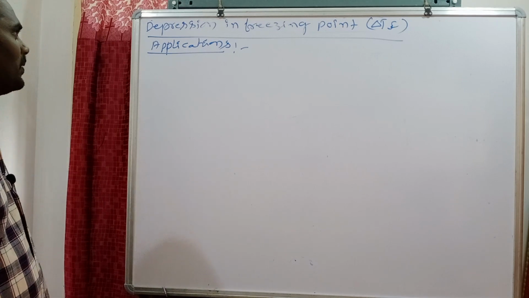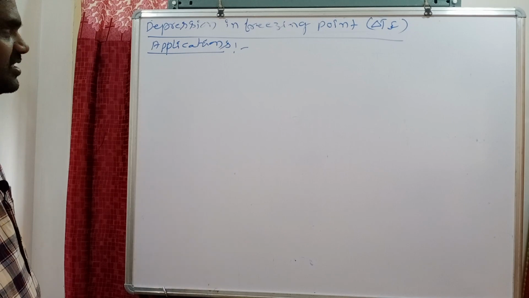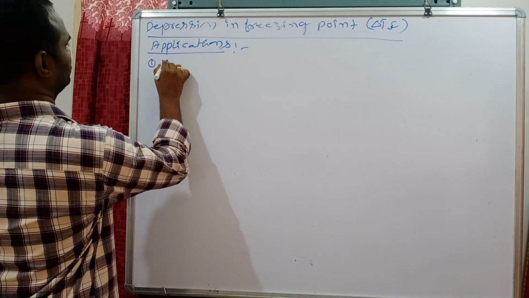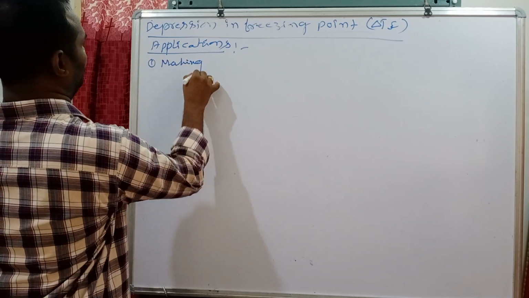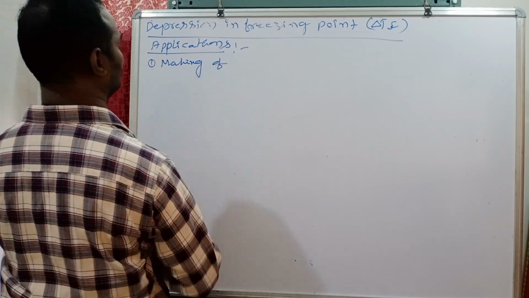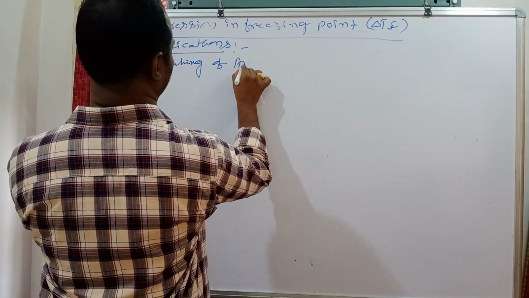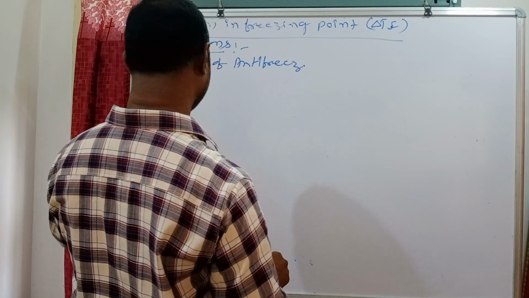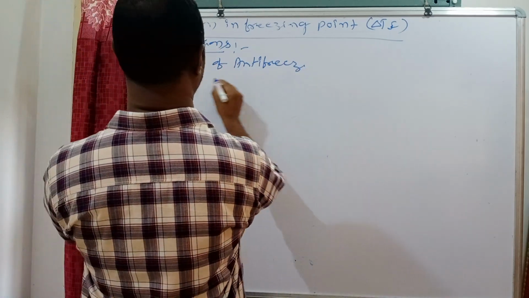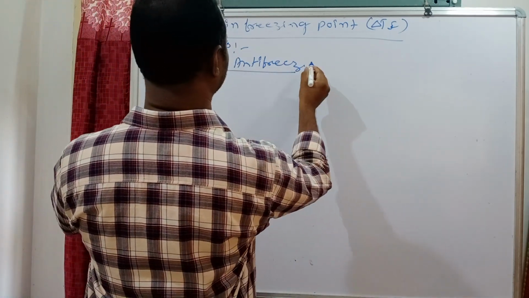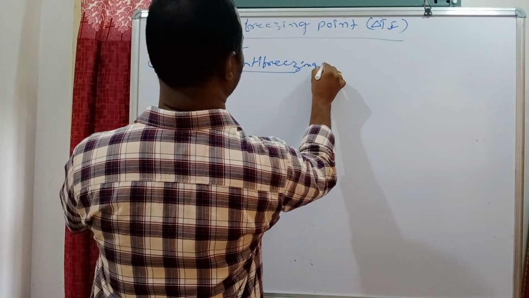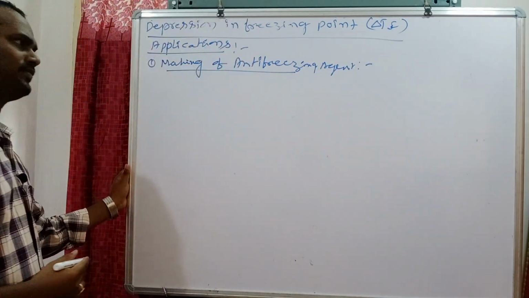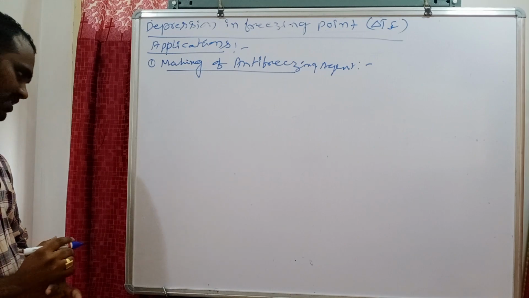Here you see, sir, applications of depression in freezing point. First one, making of antifreeze, or anti-freezing agents. What is the use of antifreeze? How do they work? You have to see, sir.